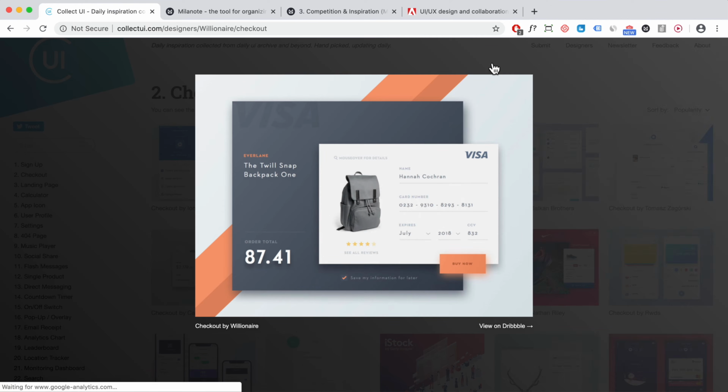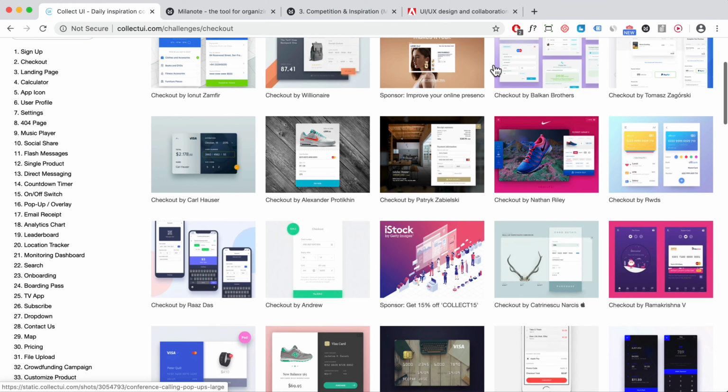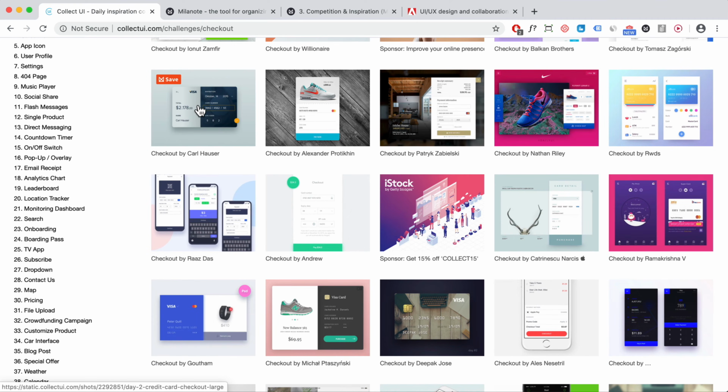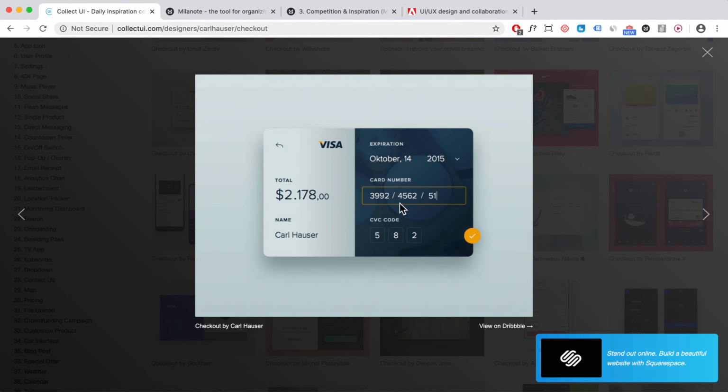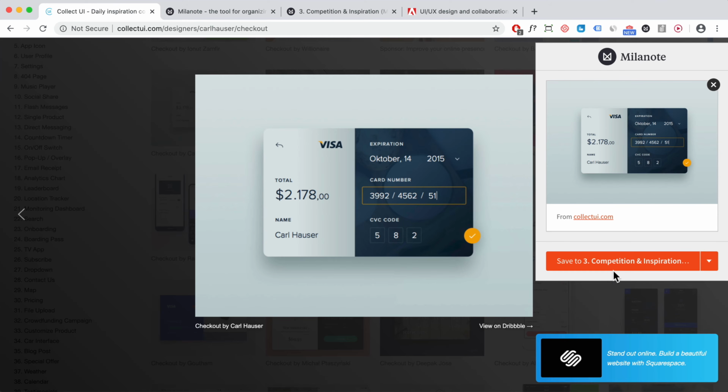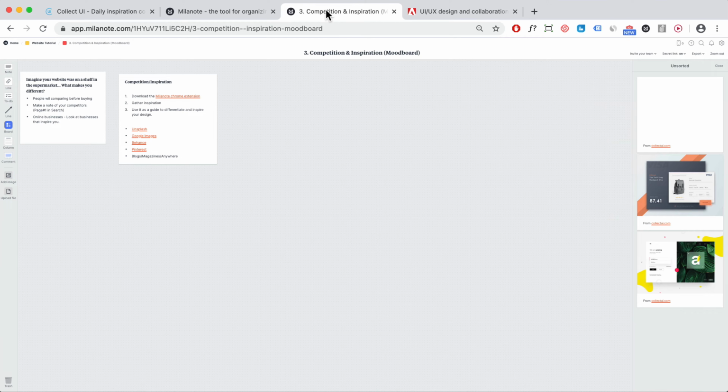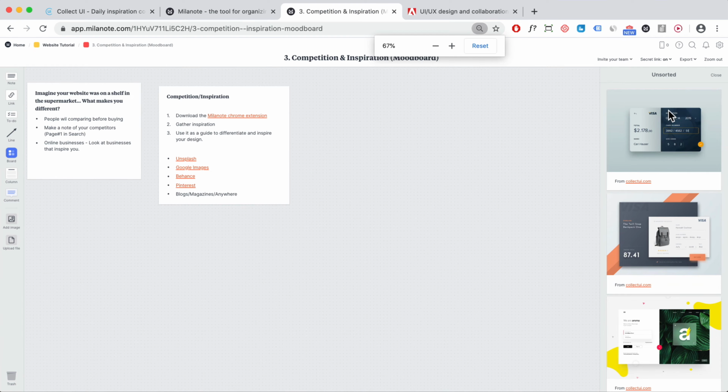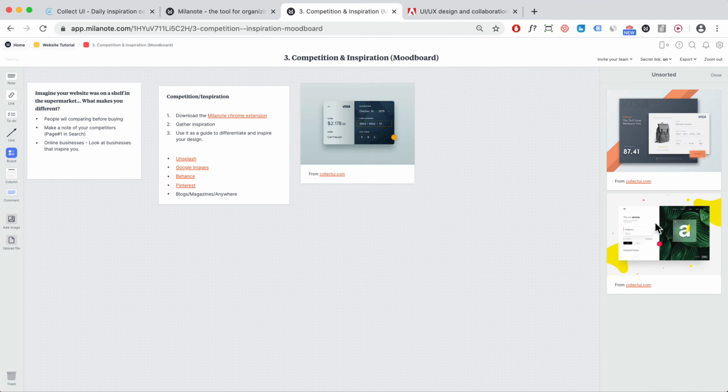Save it to your board. And maybe I like this one over here as well. Click into that and save that to Milanote. Once you've saved it, it's automatically going to sync to your board. Let's zoom in a little bit. Let's drag it onto our board just like that.